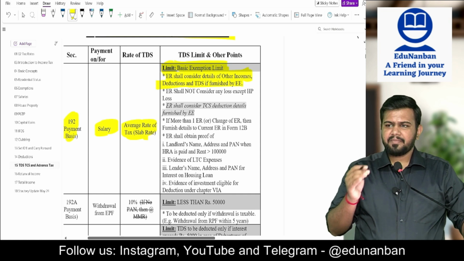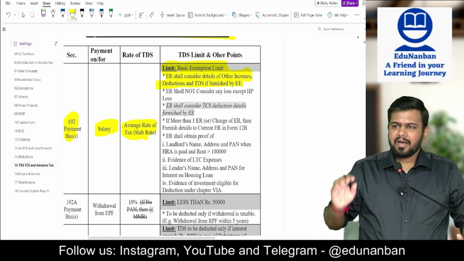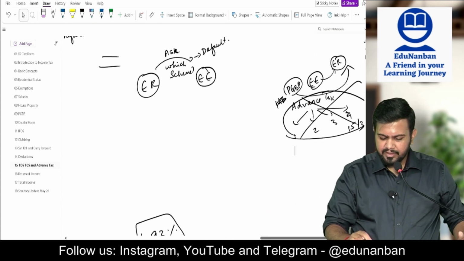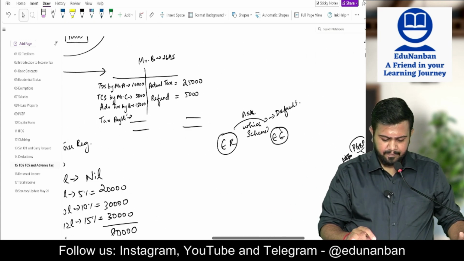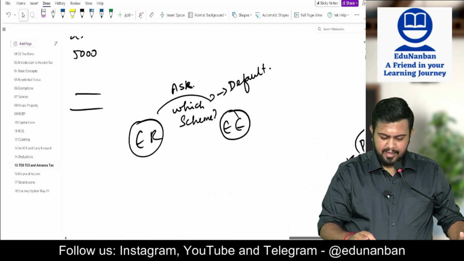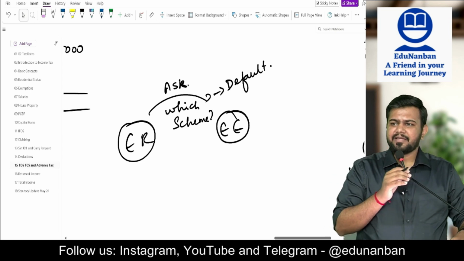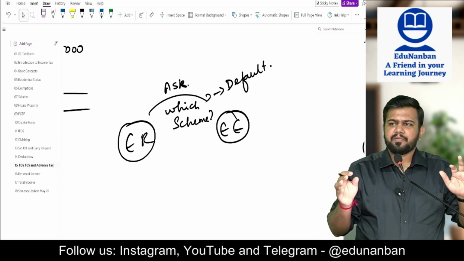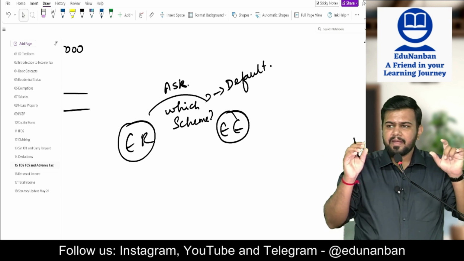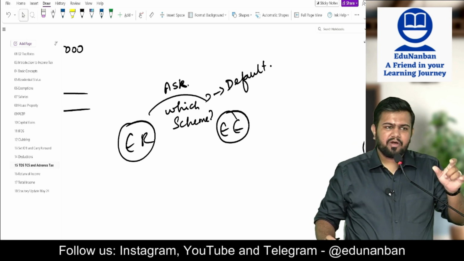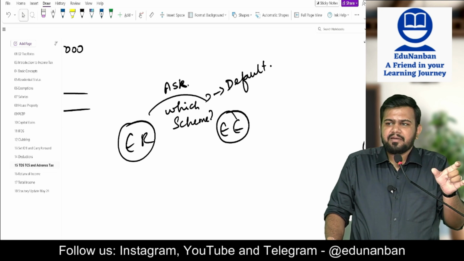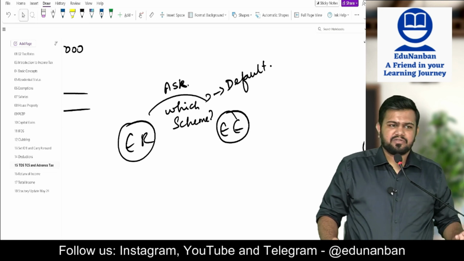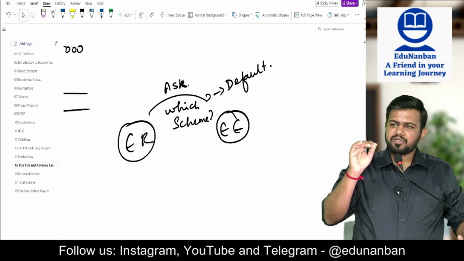There is one amendment in this section 192. Earlier, the employee, okay, one more thing I forgot to tell you. In this example that I told, the employee will tell, no, I have other incomes. I have interest income also, please include that also. I have house property loss, please include that also. He can also tell, for me TDS is already deducted on interest income, you please reduce that from the actual tax also. That also the employer should do.